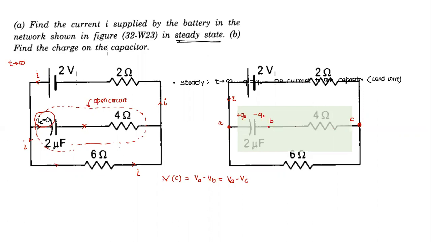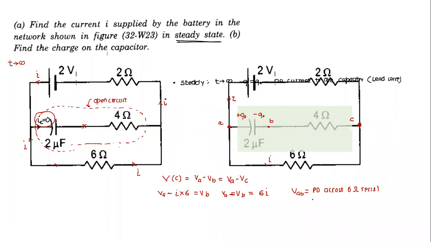Now it is easy. How do we calculate VA minus VC? Start from A and reach C. When I'm going like this, this is the current. So VA minus I into 6 is equal to VB. So VA minus VB is equal to 6 into I. Some of you can do it step by step, or you can think, what is the potential difference across the 6 ohm resistor? It will be 6 by 8 times 2. So you can easily calculate VAB, the potential difference across the 6 ohm resistor. That's another way I can think of.